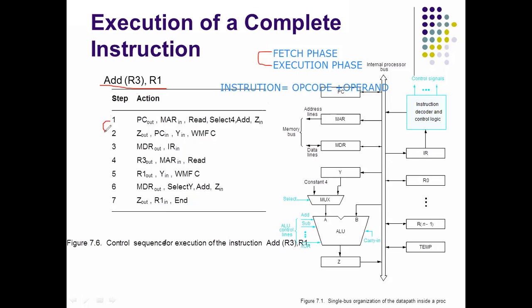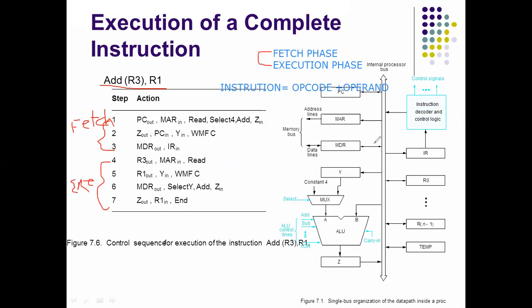Steps 1 to 3 belong to the fetch phase. Next, steps 4 to 7 belong to the execution phase. So what is the meaning of each step here? Now we will discuss that.